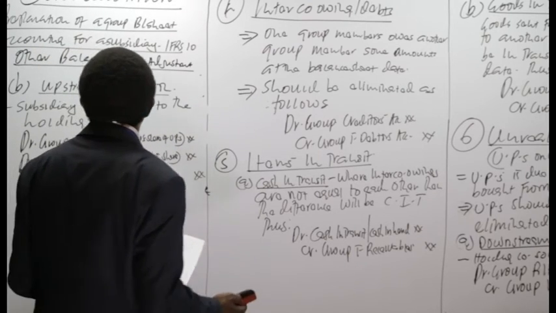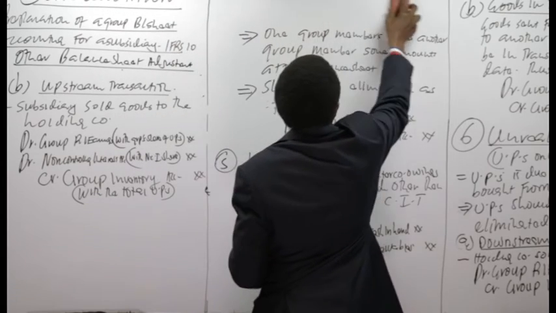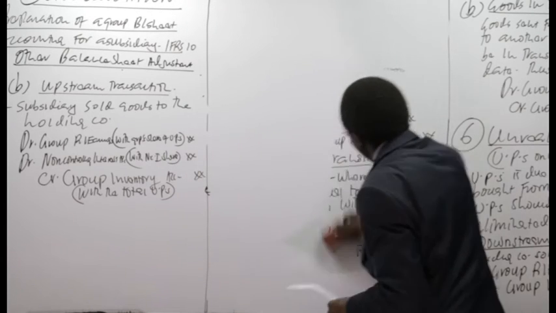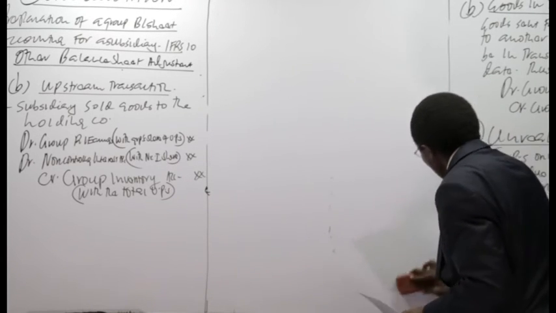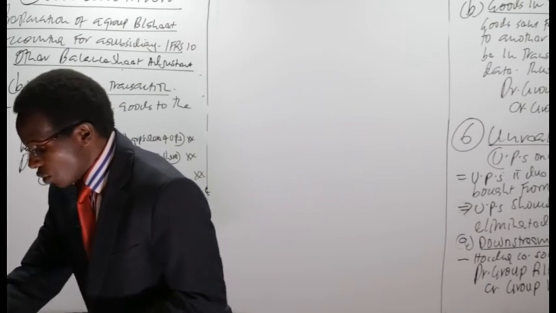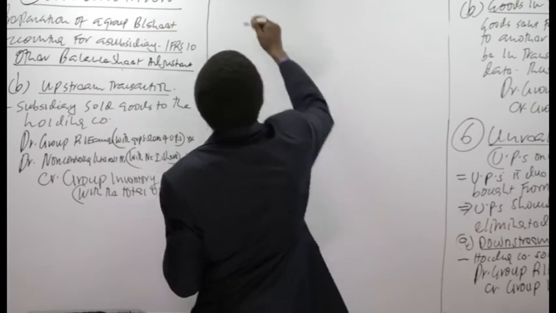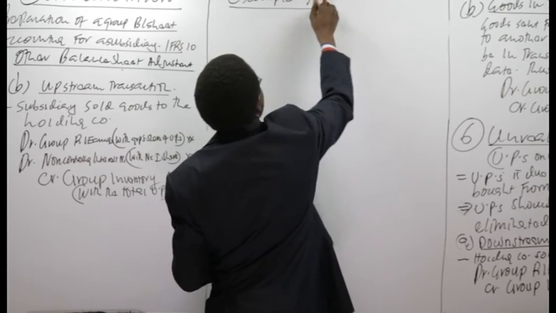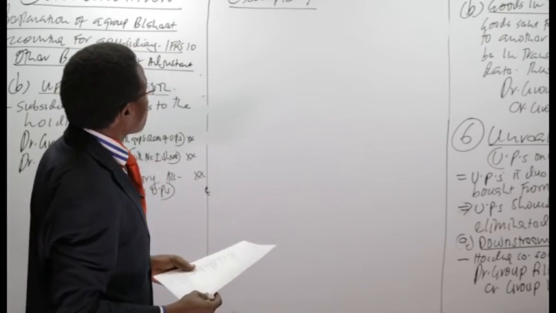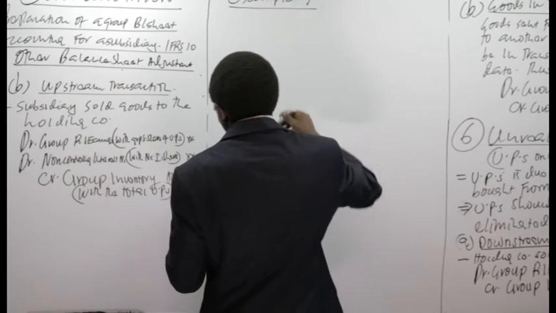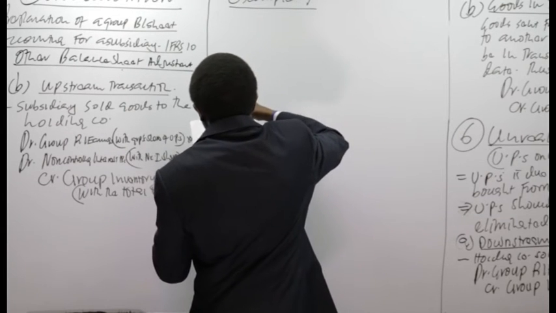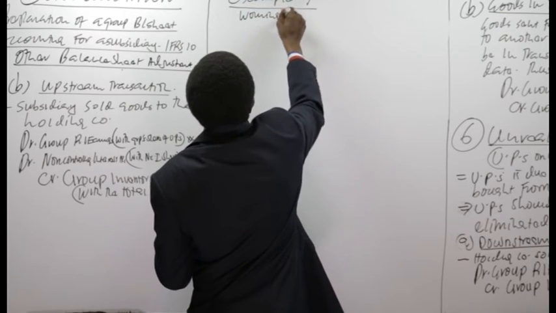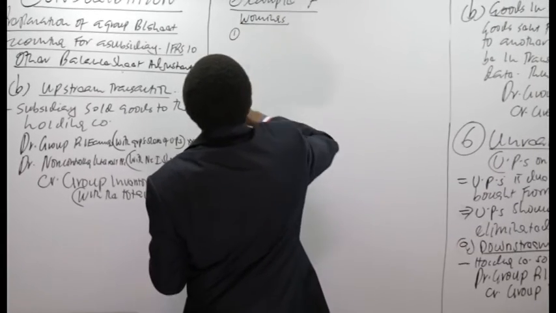So I'll continue from here. So we are talking about example. Friends, from the time we started introducing group accounts, this is our example number 7. So we are talking about example number 7, and one of the workings is the structure.